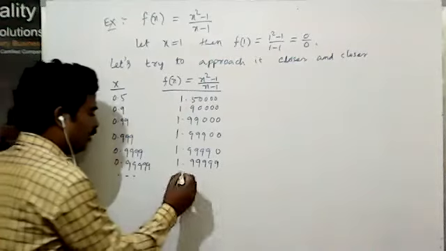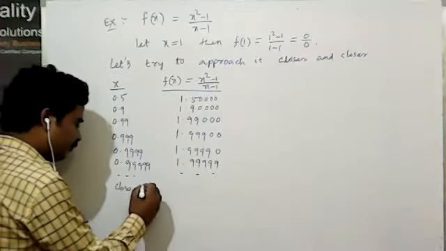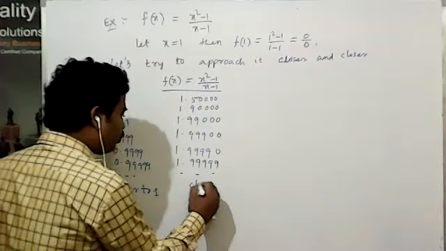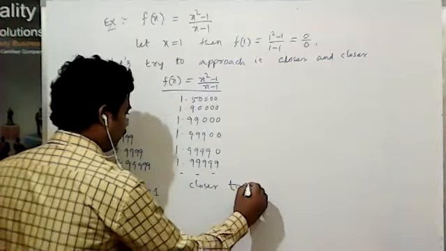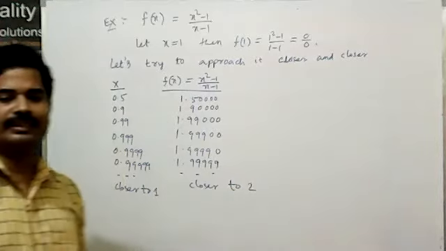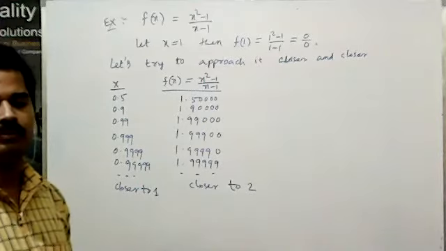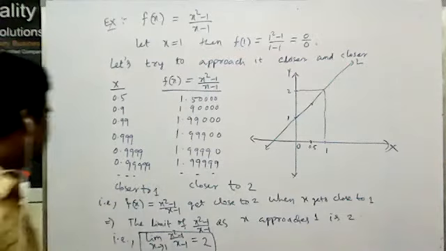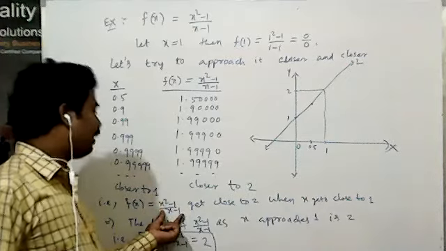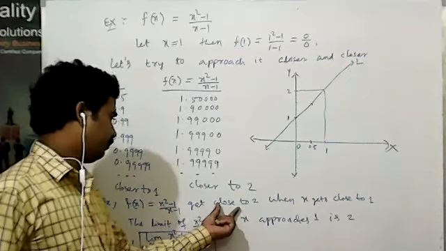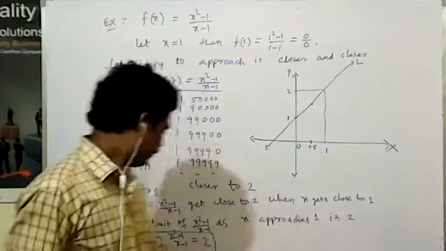That means x is closer to 1 and f(x) is closer to 2. That is the concept. In this way, we can find the limit value. Here, f(x) equal to (x square minus 1) by (x minus 1) gets close to 2 when x gets close to 1.